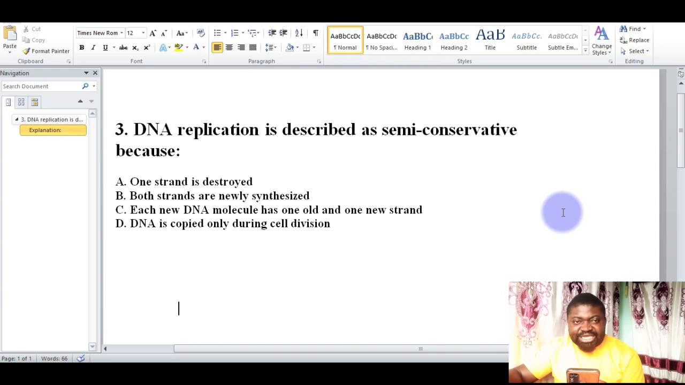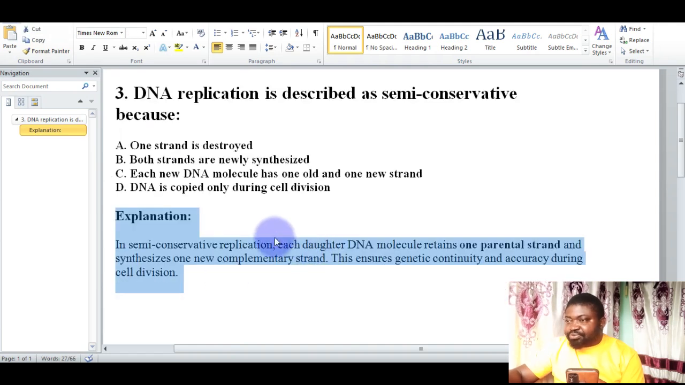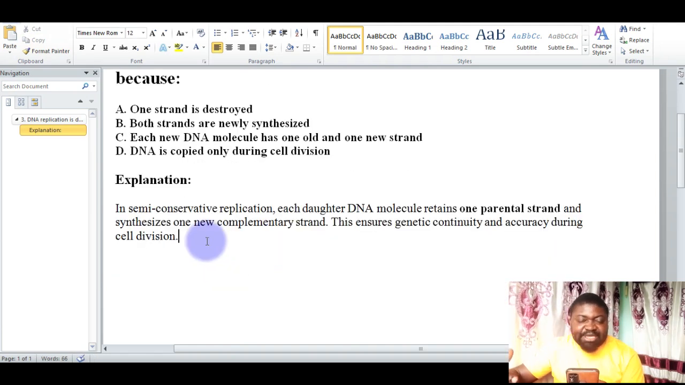The correct option here is option C, which is each new DNA molecule has one old and one new strand. Let's look at the reason why this is correct. Of course, when we talk about semi-conservative replication, it means each daughter DNA molecule retains one parental strand and synthesizes one new complementary strand. That is why it is the C option, where each DNA molecule must contain one old strand and one new strand. That's the reason why option C is correct. Let's look at the next question.